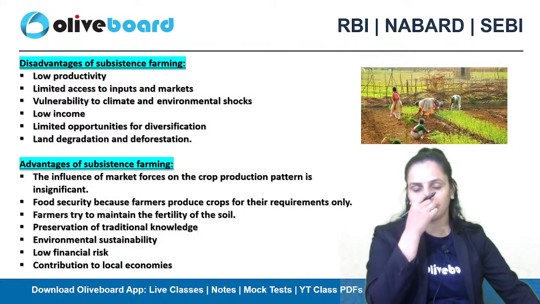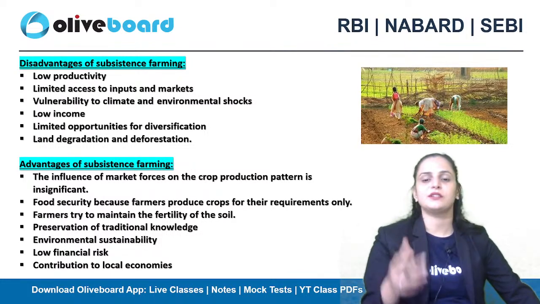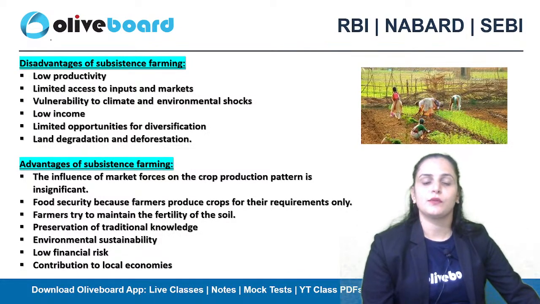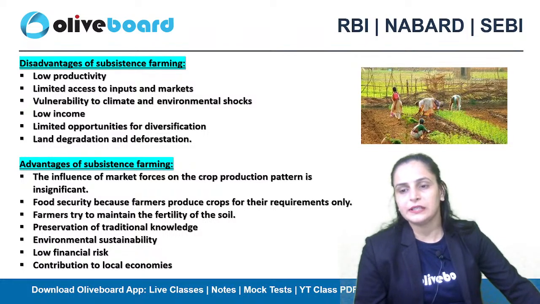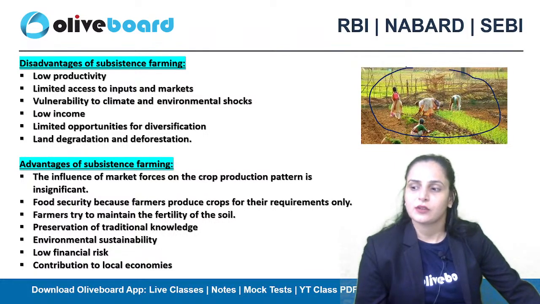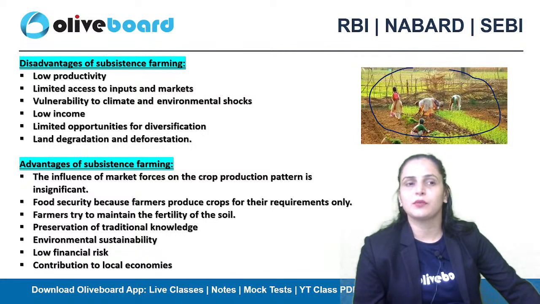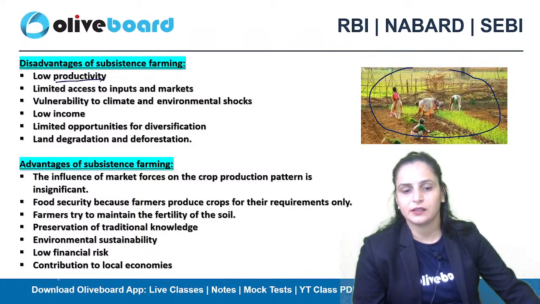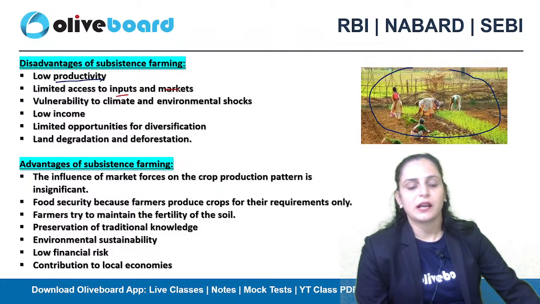Okay, next, what are the disadvantages of subsistence farming? First, obviously the land area is small, you are not aware of the technology, you are not utilizing all the resources or technology, so productivity will be quite low. That is one disadvantage of this system. Input and market accessibility is very low, right?